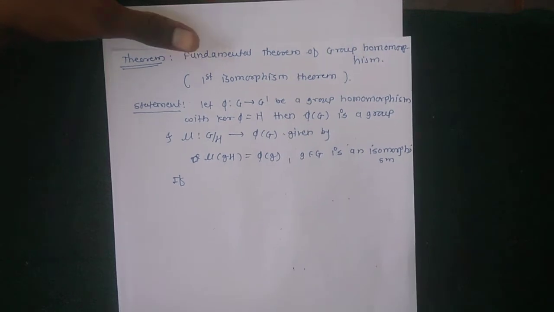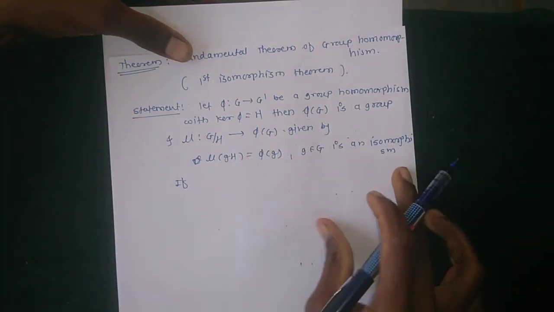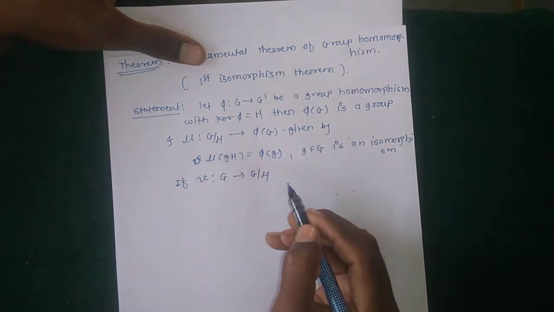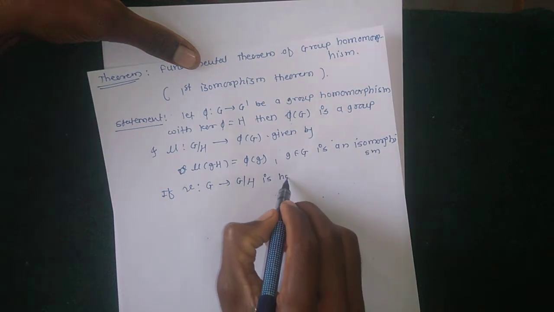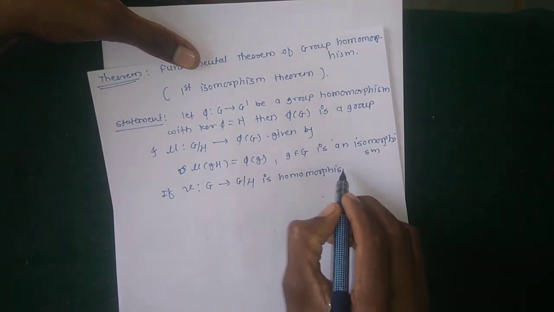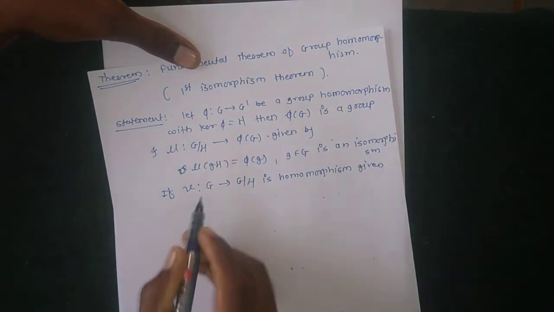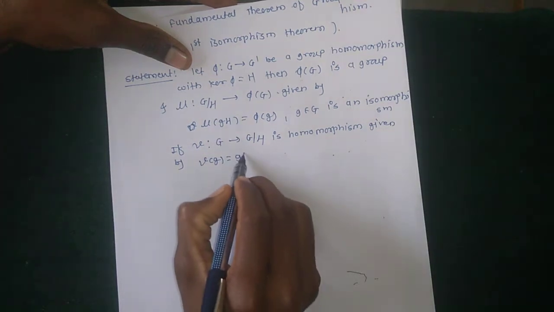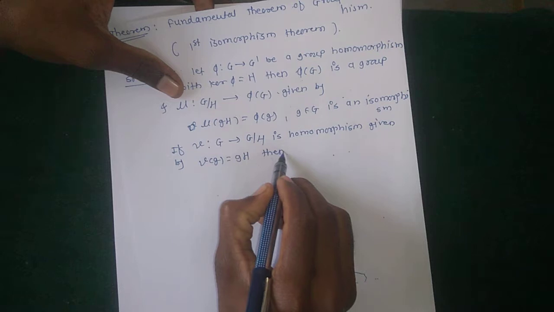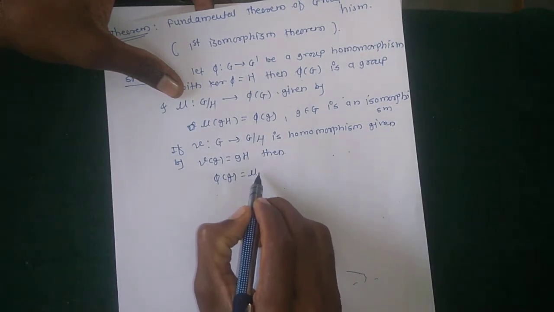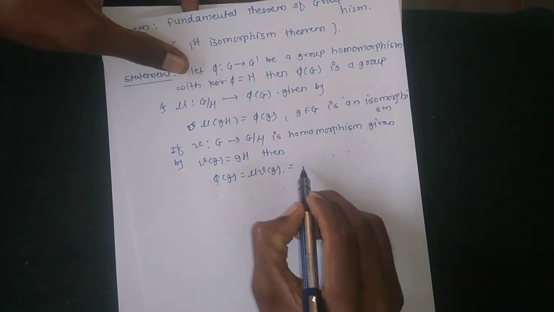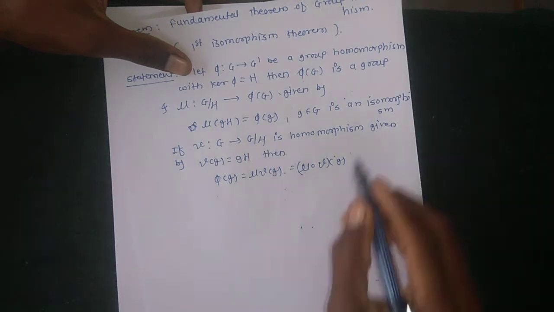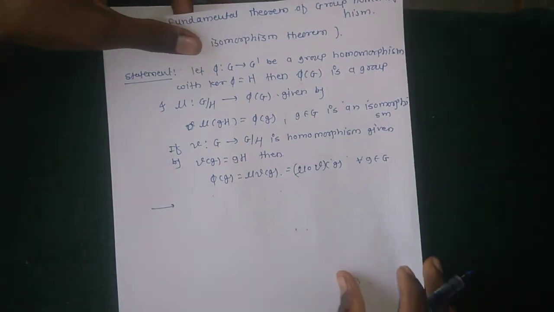Now, the third part: if gamma from G to G over H is a homomorphism given by gamma of g equal to gH, then phi of g is equal to nu composed with gamma of g, for all g belonging to G. This is a very important statement.